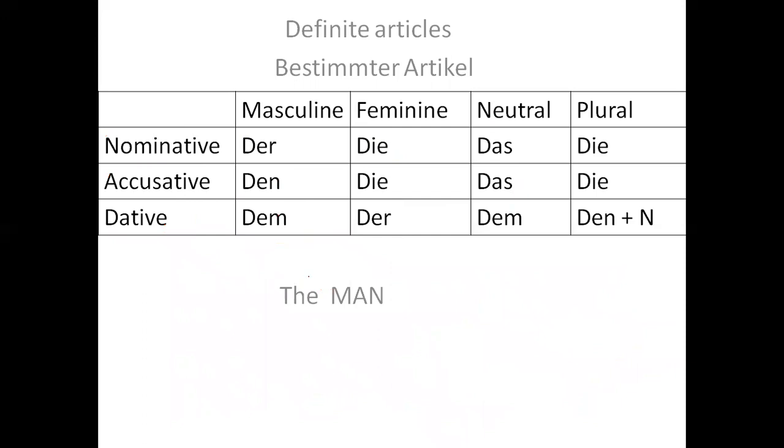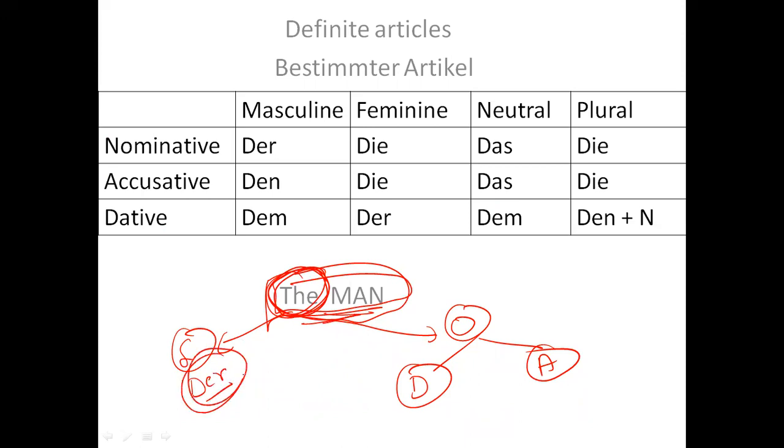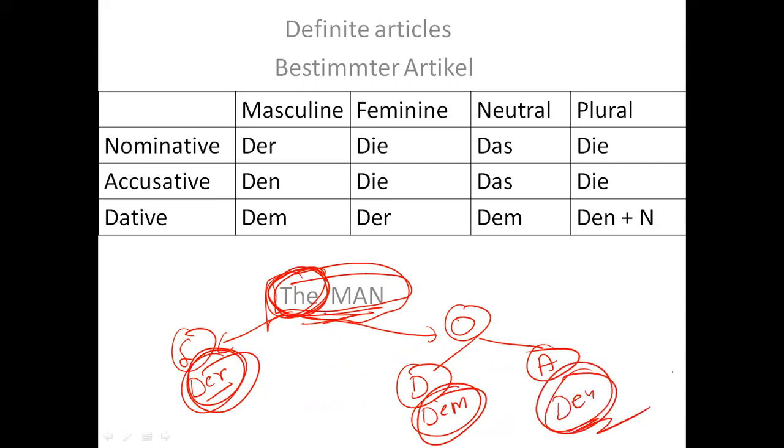All right. Now see, just revise the man. In English, the man will remain the man only. But in German, this the depends on whether it is a subject or an object. And if it is an object, then which object? Whether it is a dative object or an accusative object. So if I just write in English the man, it can be der if it belongs to nominative, it can be dem if it belongs to dative, it can be den if it belongs to accusative.